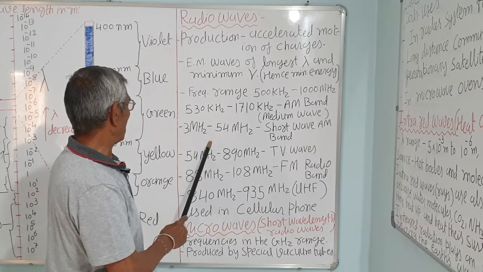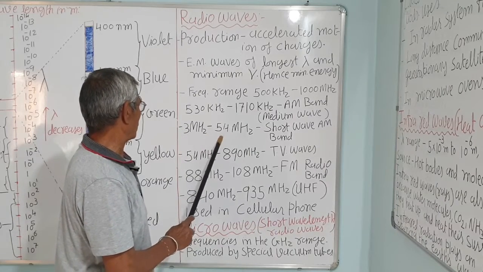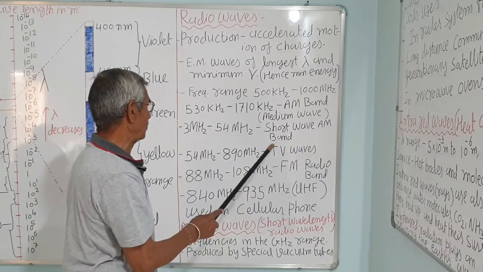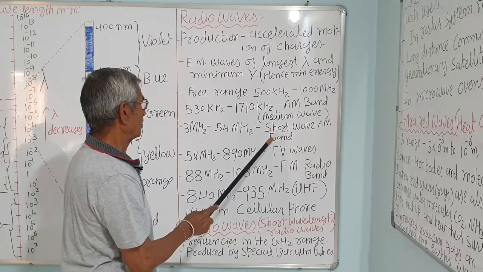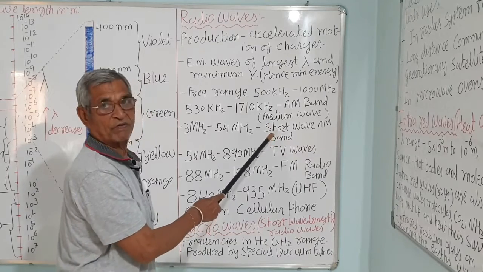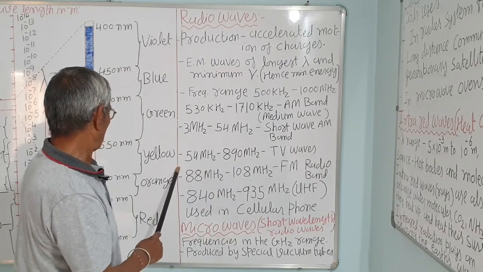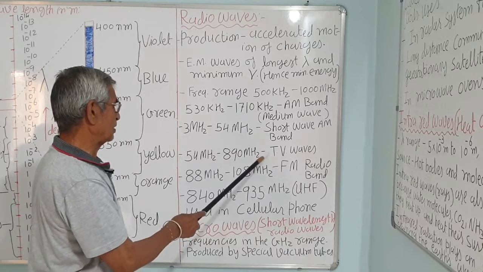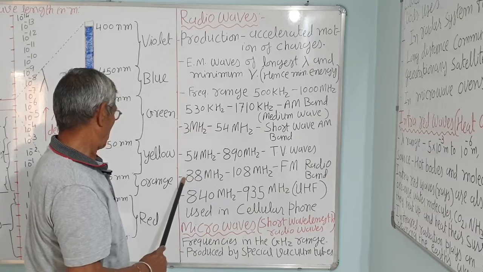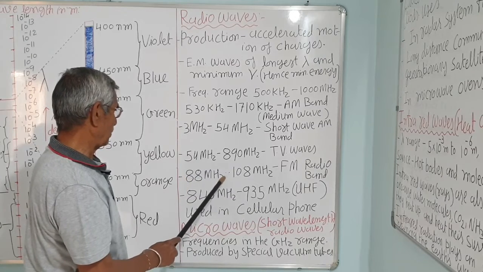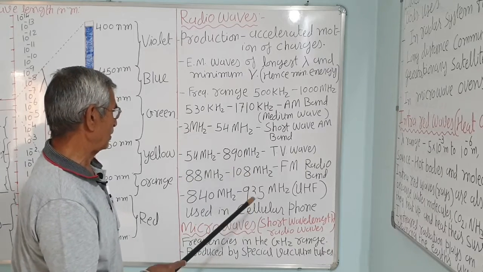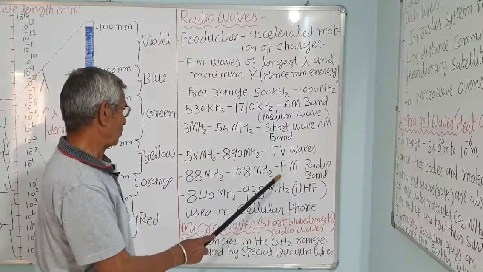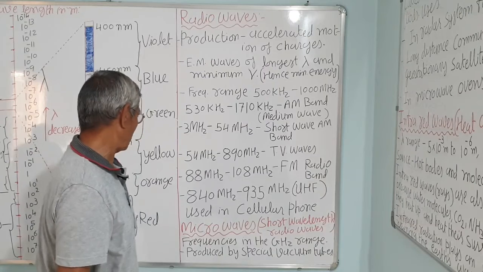Then 3 megahertz to 54 megahertz is the short wave band. Then from 54 megahertz to 890 megahertz, these are TV waves. The 88 megahertz to 108 megahertz is the frequency modulation radio band, which you will also study in the electronic devices chapter.